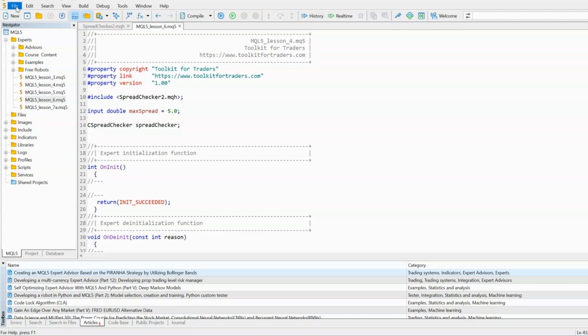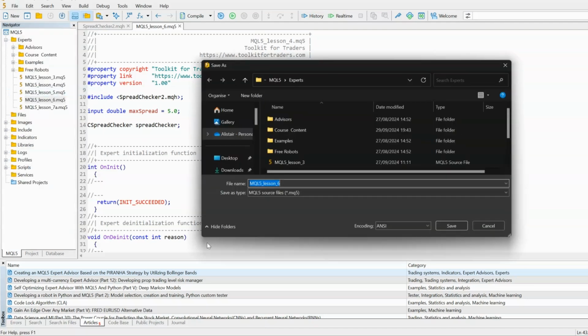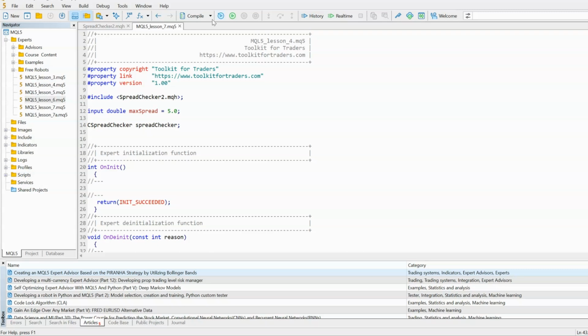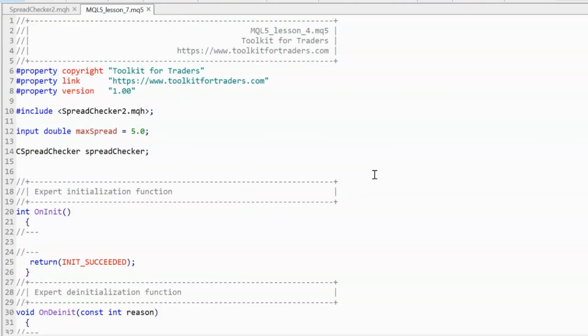Right, so we're going to save this as a new one. So we've saved our progress. We'll call this lesson 7. So now we've got this as lesson 7. And what we want to do is we're going to look at adding some volume information onto our chart. So in the last episode, we looked at spread, and we have a little comment in the top left corner of our chart, which shows us the spread. And in this lesson, we're going to add some volume to that.